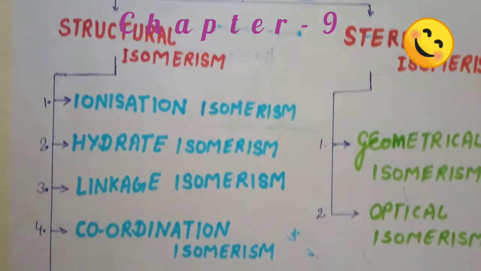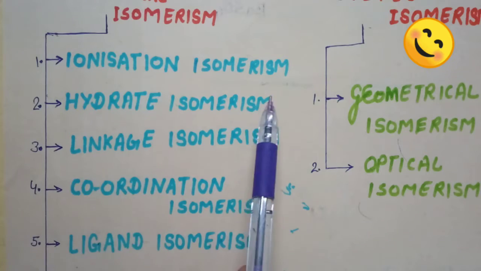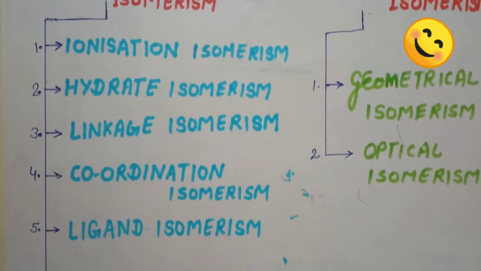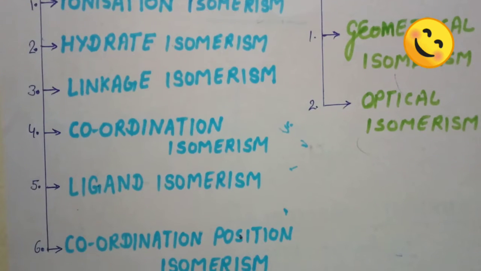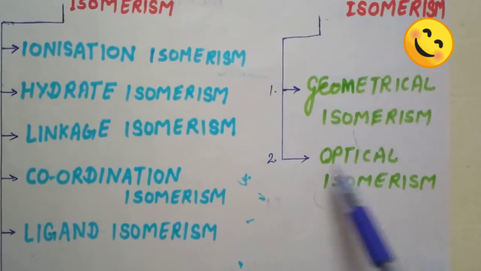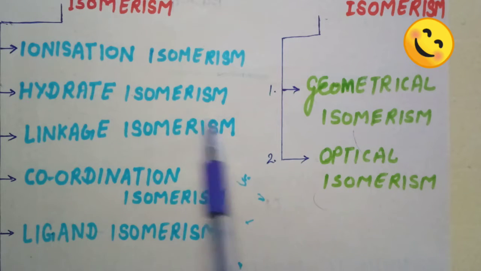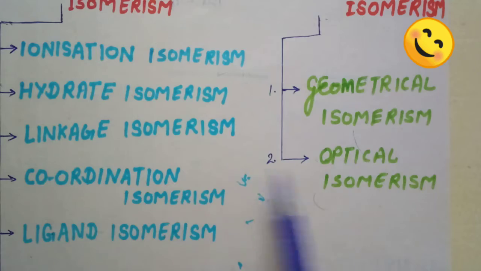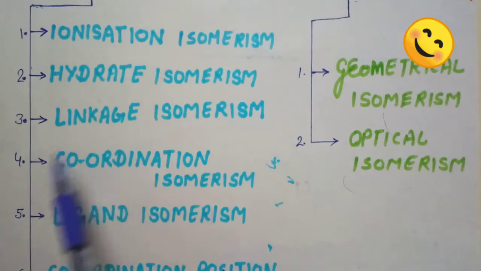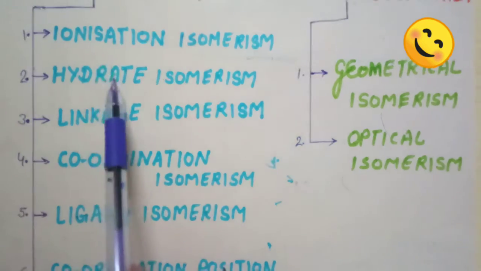Structural isomerism is classified into types: ionization isomerism, hydrate isomerism, linkage isomerism, coordination isomerism, ligand isomerism, and coordination position isomerism. Stereoisomerism is divided into two parts: geometrical isomerism and optical isomerism. Listen, isomerism is the common word in all the types, but the first word of each isomerism is different. Here ionization, hydrate, linkage, coordination, ligand, or coordination position means the difference will be in these words.